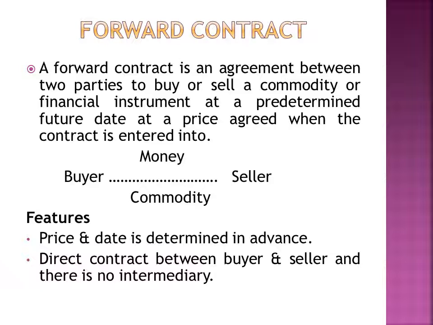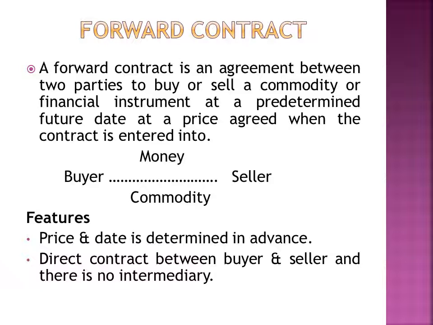That is, when we are entering a contract, we will be fixing the price and the date on which the contract will be negotiated, and there is no middleman in a forward contract. There is a direct contract between the buyer and the seller. The buyer will send the money to the seller on the predetermined date, and the seller will send the commodity to the buyer. That is, there is no middleman or exchange involved in this contract.